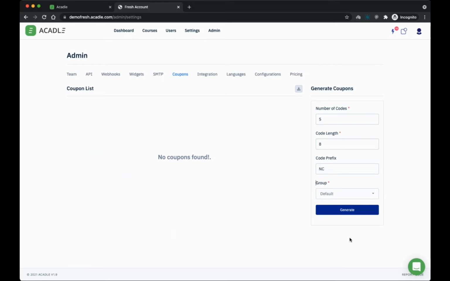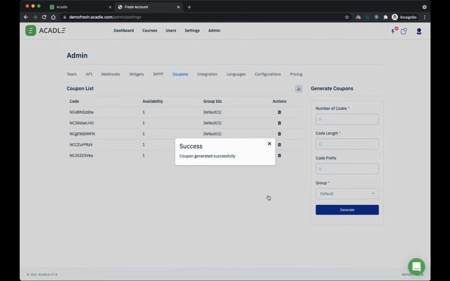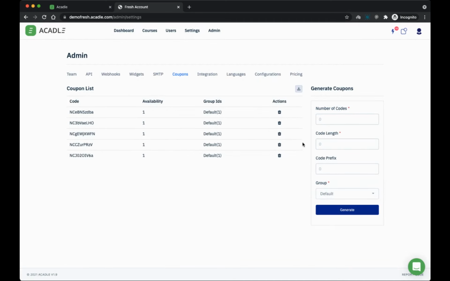So let's say that if you're using a third-party payment, when a successful payment is made, you can automatically distribute a coupon to them and tell them, hey, you know what, go and sign up to this academy. Or it can be an upsell. Let's say you're already providing another service, and if you want to provide this coupon along with your successful email, you can do that as well. So there are multiple use cases. So the code will get generated here, and you can also export this code if required using this button.